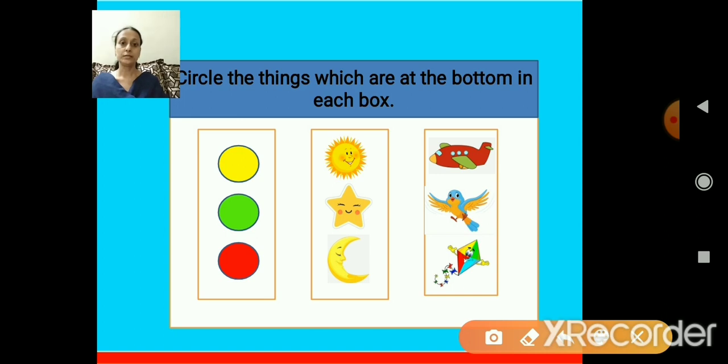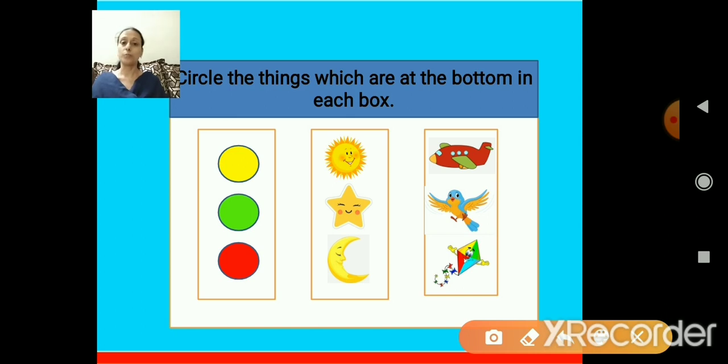What can you see? Circles. There are how many circles? 1, 2, 3. There are 3 circles. But on top there is, yes, yellow color. Then is, yes, green color. And the last one down is red color.